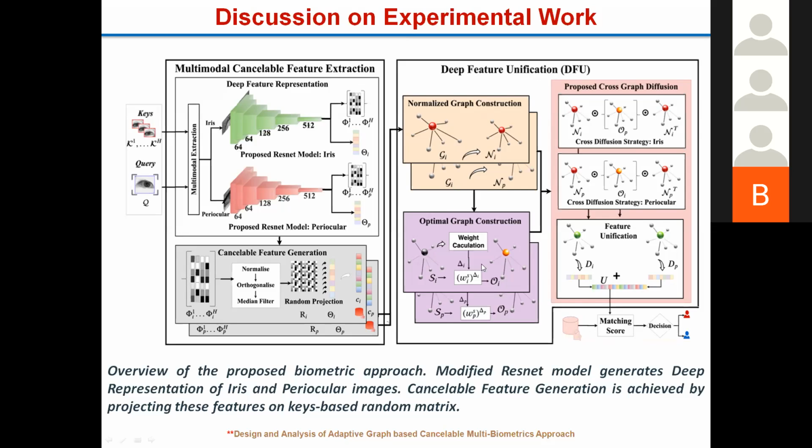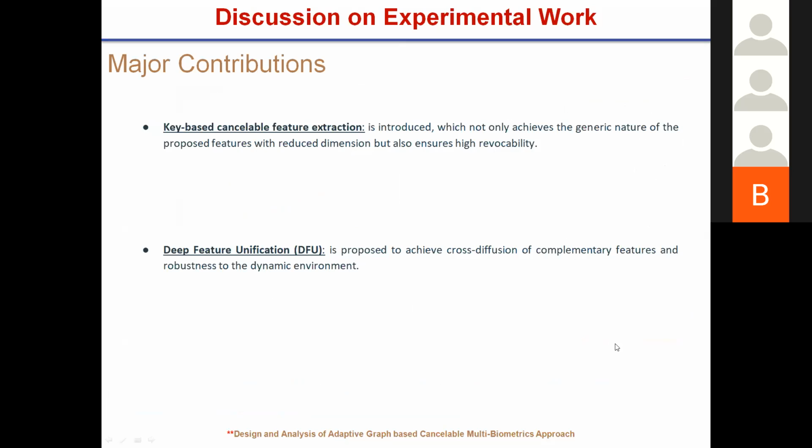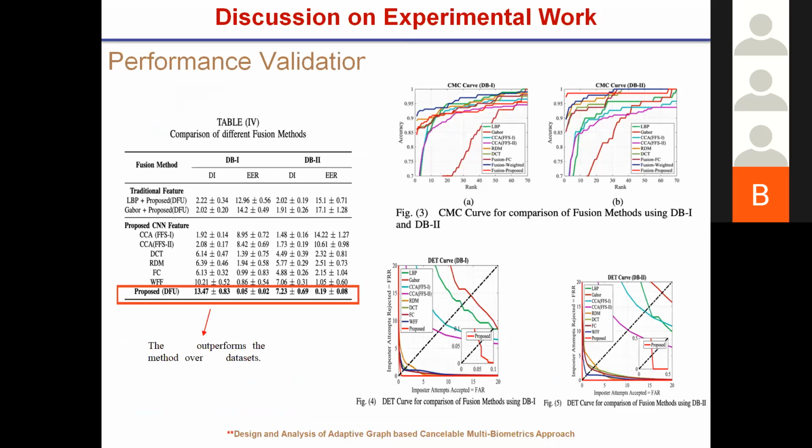So this is another dimension which we introduced to protect the system from the security point of view, and second, to achieve high performance here. Two things are there: one is the key-based cancelable feature extraction, and the other is the deep feature fusion that we have proposed. And these are the results. We achieve high accuracy and performance here in terms of DI and EER.